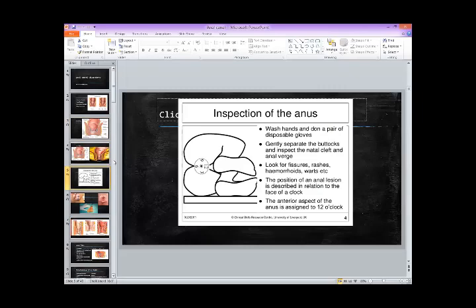When you examine a patient for anal canal conditions, you need to do an anorectal examination. The anorectal examination is done similarly by inspection and then by digital rectal examination, in which you put your finger, after lubricating it, into the anus and the rectum of the patient.